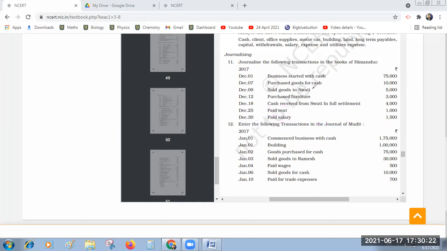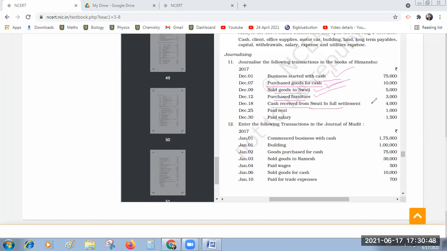So I am again mentioning the journal entries. First one is cash account debtor to capital account. You verified. Purchased goods for cash. Purchases account debtor to cash account. Swati account debtor to sales account. Furniture account debtor to cash account.